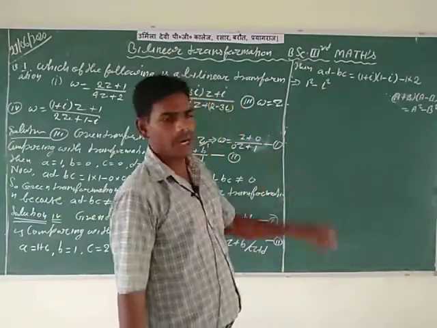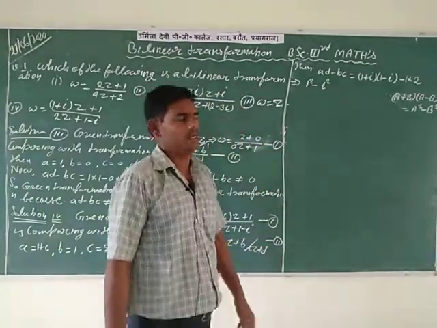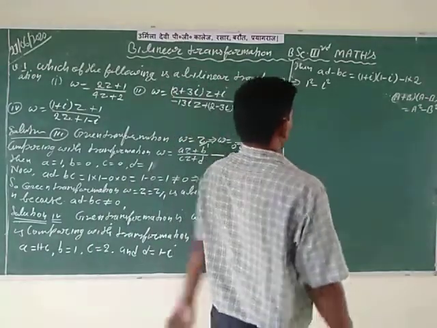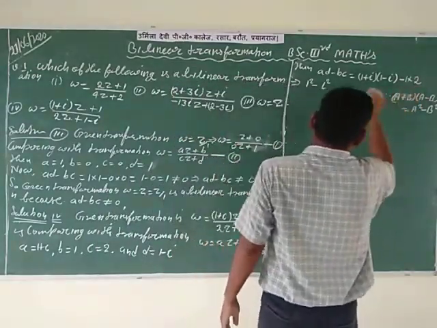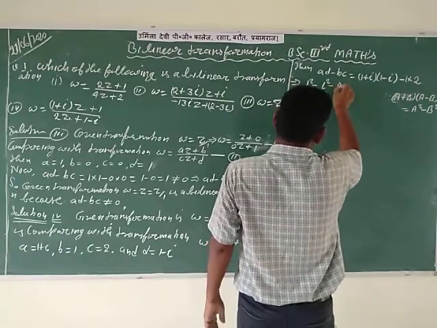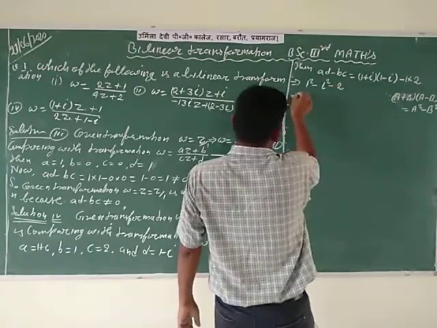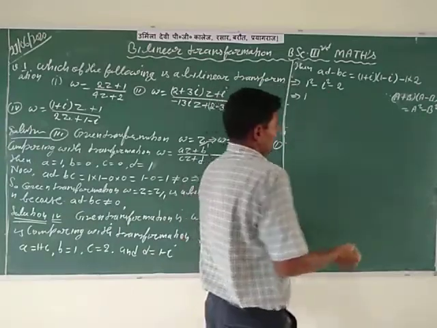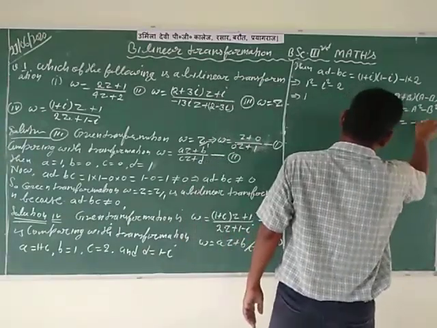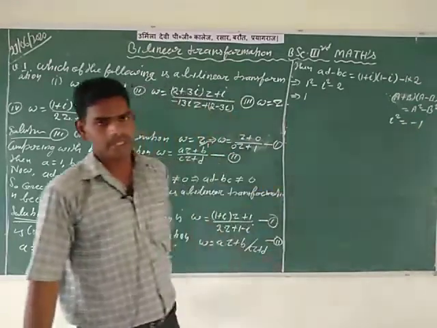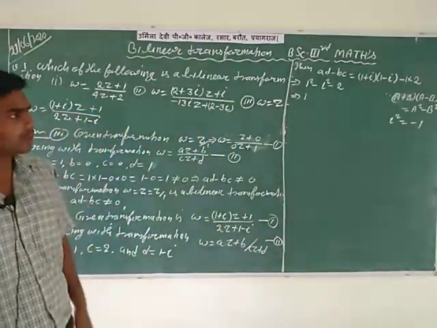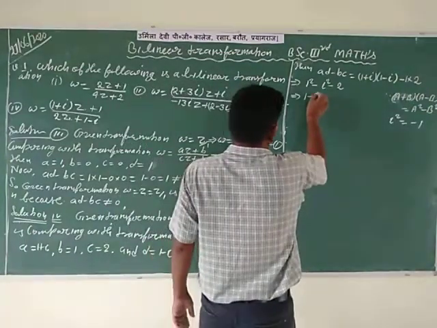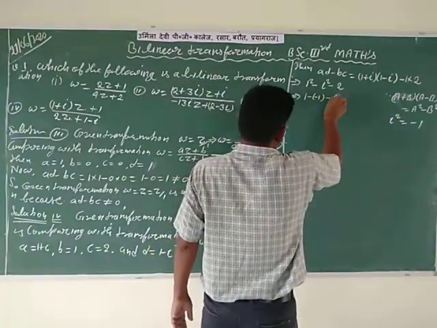A is equal to 1 and B is equal to small i. So 1 minus i square means A square minus B square. You know that 1 into 2 is equal to 2, so minus 2 remains. Here write i square is equal to minus 1. Please learn, i square is equal to minus 1. So putting the value of i square as minus 1, minus into minus 1 gives plus 1, and then minus 2.